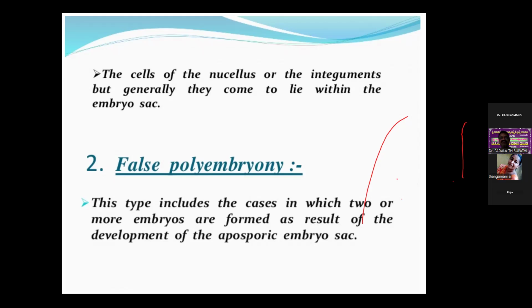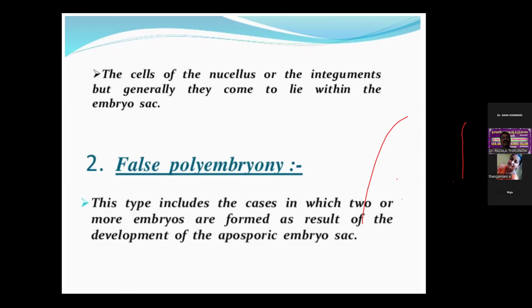They may arise from, first, the derivatives of the same megaspore mother cell; second, from two or more megaspore mother cells; or third, from nucellar cells like apospory.